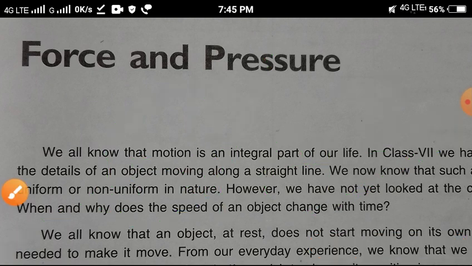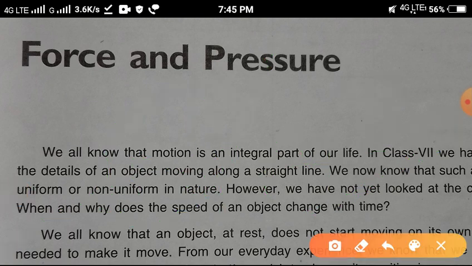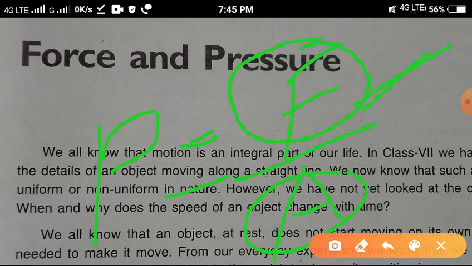Understand? And we can write P equal to F by A, where F means force and A means area. The force exerted per unit area is known as pressure. What is the SI unit of force? Newton. And area? Meter square. So its SI unit is Newton per meter square.